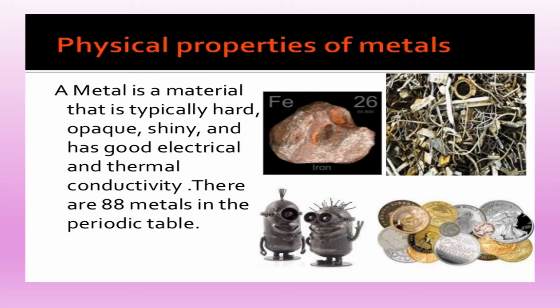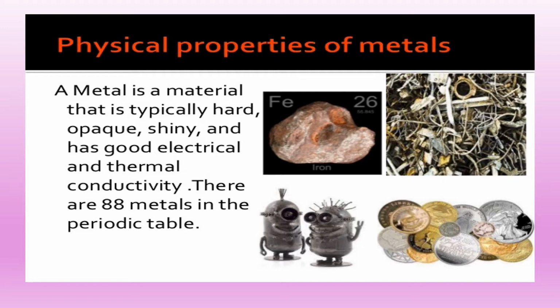What are metals? Metals are substances which are usually hard, lustrous, malleable, ductile, sonorous and good conductors of heat and electricity.